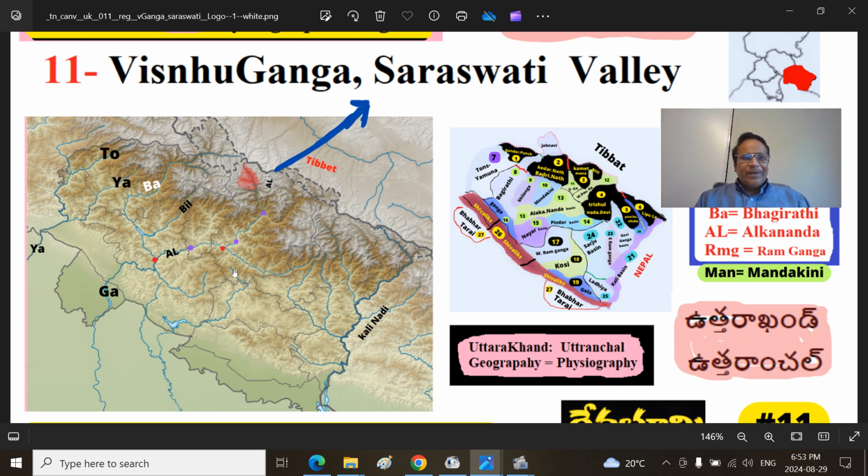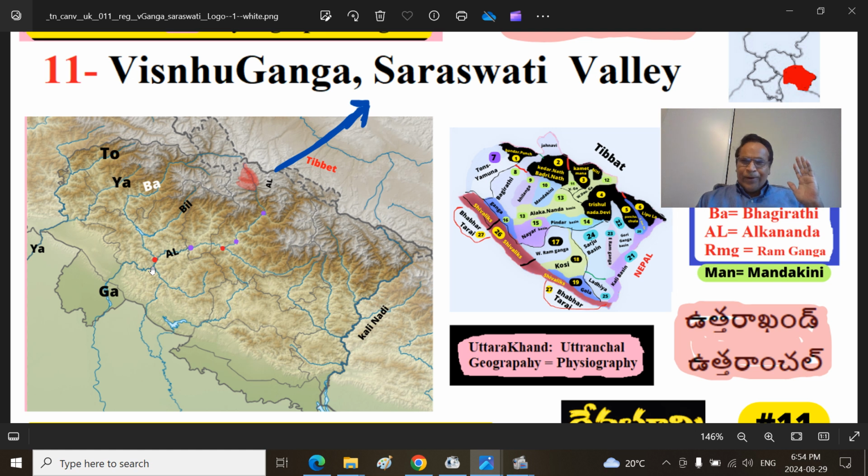On the western side, the boundary is not crystal clear, but the Tons, Pabar and Yamuna river is the boundary. This is the western side. The two important rivers you have to remember whenever you see the map are the Bhagirathi river and Alaknanda river. They join at a place called Deva Prayag.